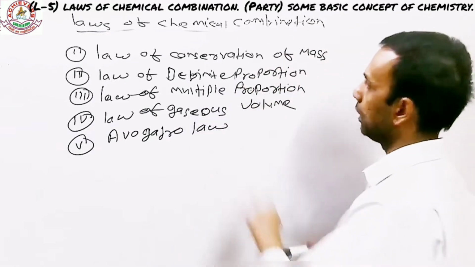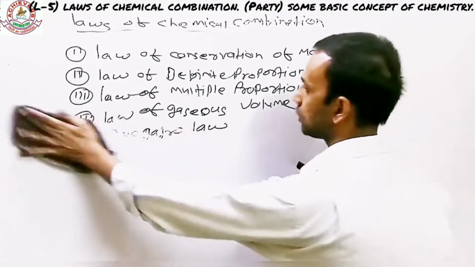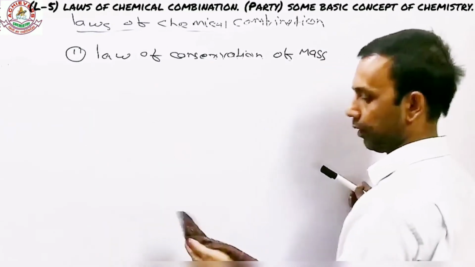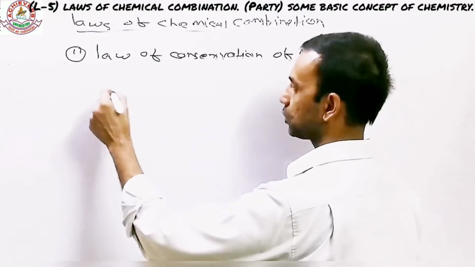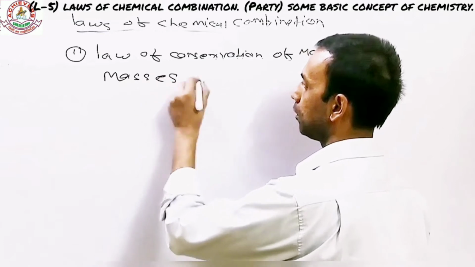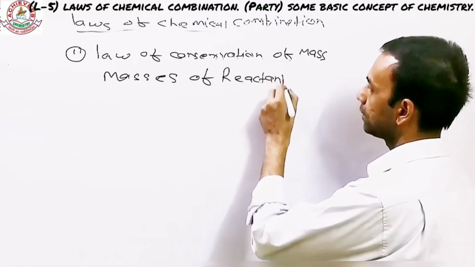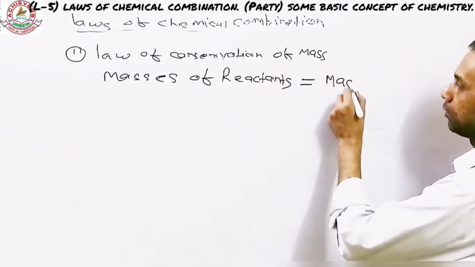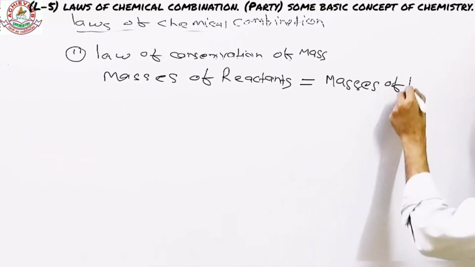The first one, as you have seen it already here, is called law of conservation of mass. This is something you probably know already, right from your juniors, maybe 10th standard, 9th standard maybe. What does this one have to say? It states that masses of reactants in a chemical reaction must be equal to masses of product.